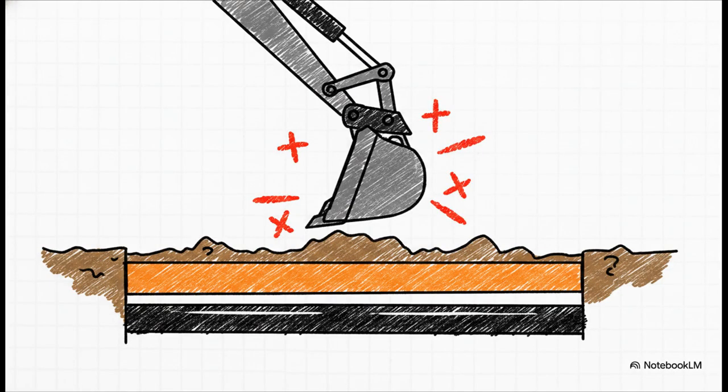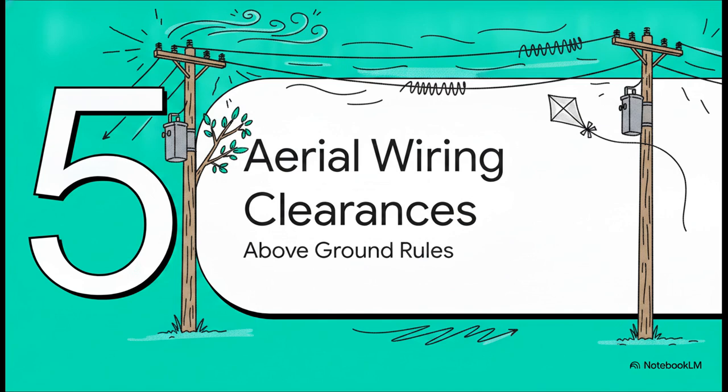But listen, depth alone just isn't enough. We need visual warnings too. Orange marker tape must be strategically placed at approximately 50% of the depth of cover right above the wiring. Think about it. If a backhoe starts digging, they're going to hit that highly visible orange tape halfway down, and it's basically screaming at them to stop immediately before they hit live cables. Oh, and for Category C, since it's chased in rock, that tape just goes directly on top of where the concrete is poured in.